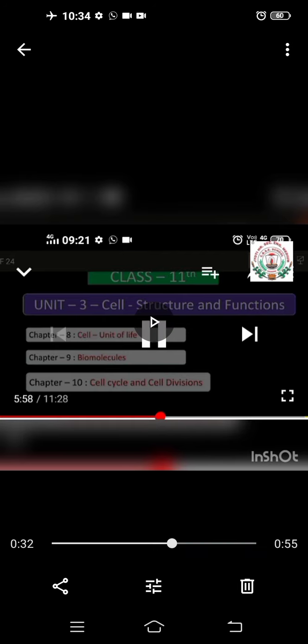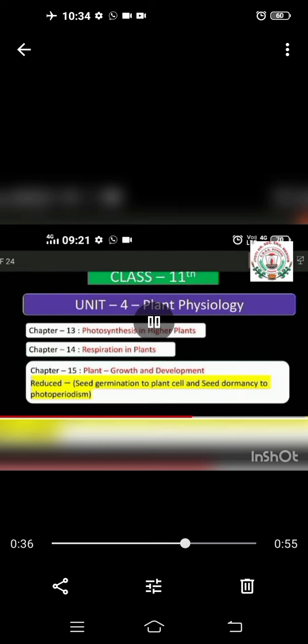Okay, so morphology of flowering plants means you will have to study about the external features of flowering plants, like the roots, leaves, flowers, stems, etc. in this chapter. Okay, and their modifications.